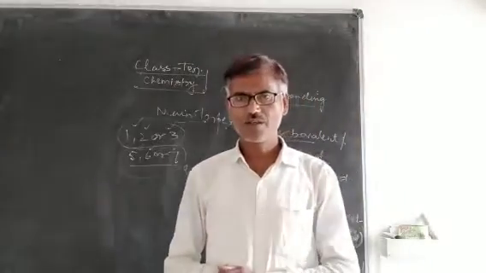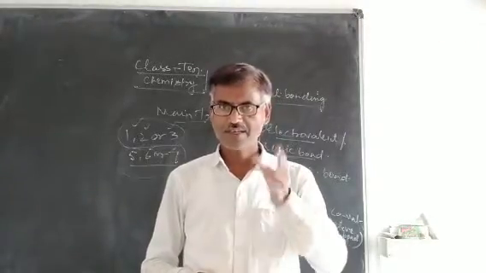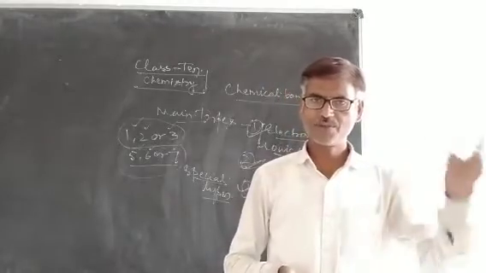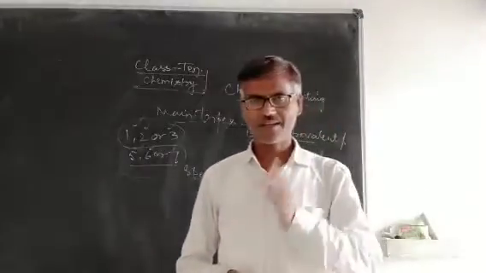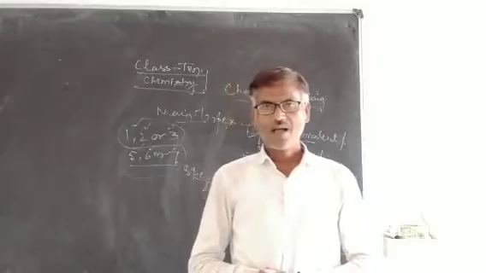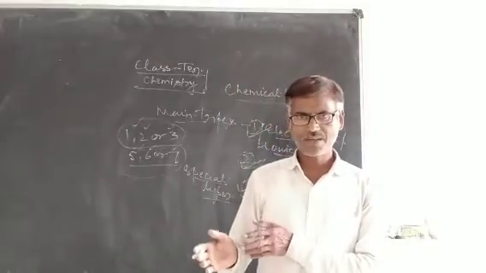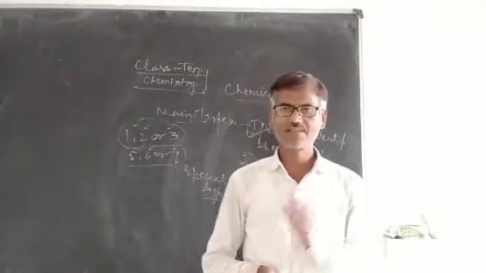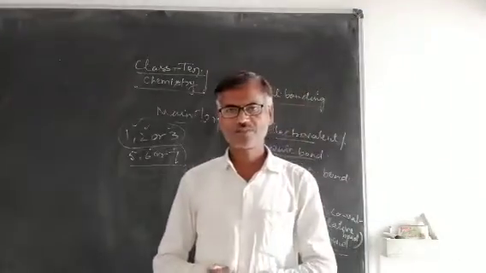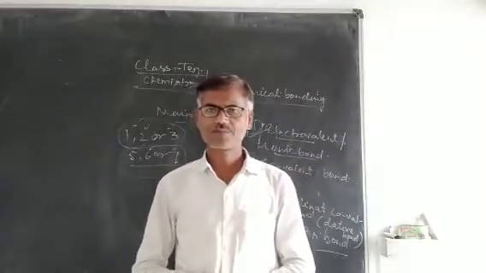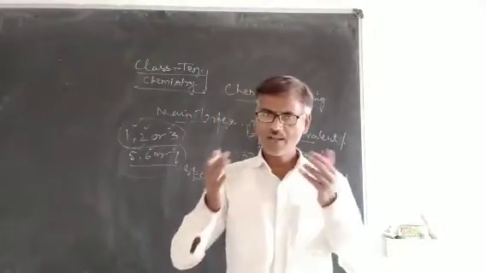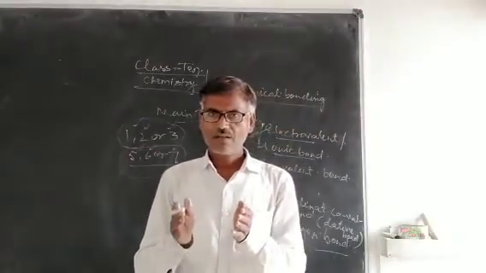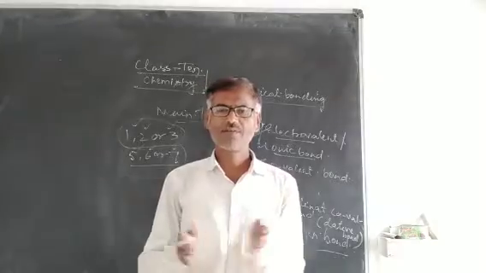The atom which loses electrons acquires a positive charge and becomes a positively charged ion, that is a cation. The atom which gains one or more electrons in its valence shell becomes negatively charged, called an anion. Now an electrostatic force of attraction arises between the oppositely charged ions, which binds them together.